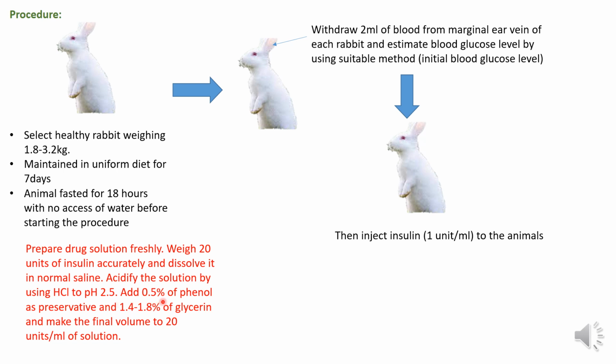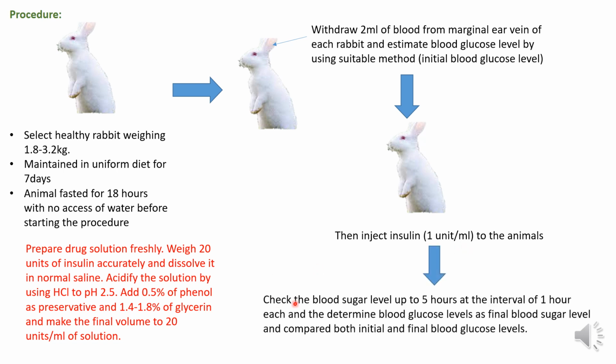Then add 0.5% phenol as a preservative and 1.4 to 1.8% glycerin and make the final volume to 20 units per ml of the solution. From the stock solution we inject the insulin to the animal as 1 unit per ml. Then check the blood glucose level.